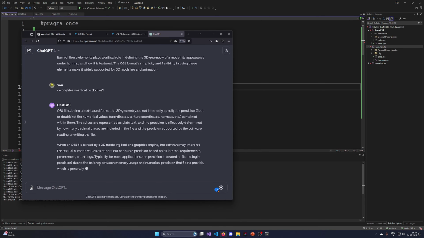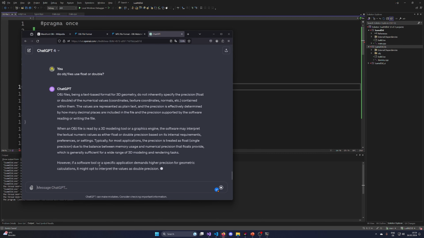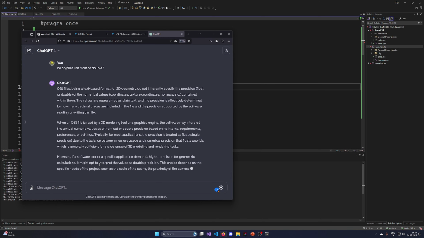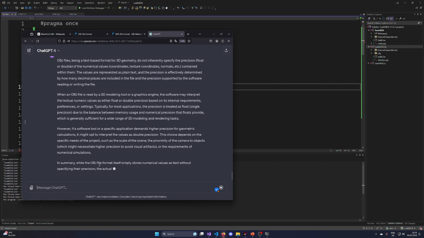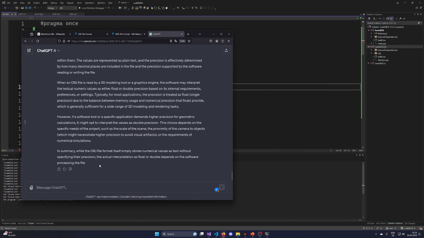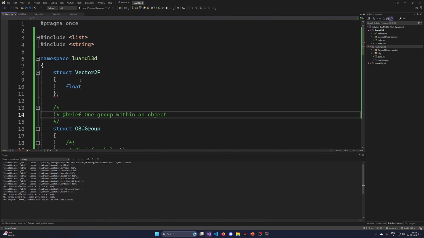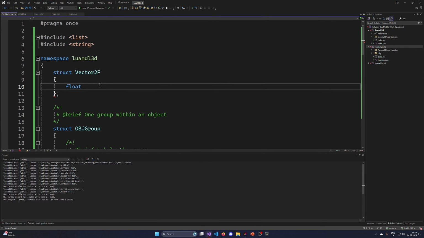Yeah, but that's the common way. Yes, I know that this is texture space. Okay, so let's do float because on the GPU we're gonna have floats always.